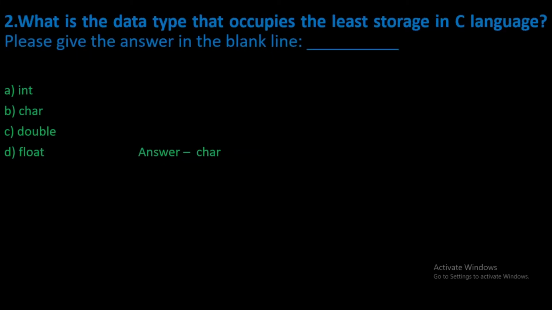What is the data type that occupies the least storage in C language? So integer takes 4 bytes in the case of a 64-bit system, and a character takes 1 byte, and a double takes 8 bytes, and a float takes 4 bytes. So character uses less storage, which is 1 byte. So our answer is character.